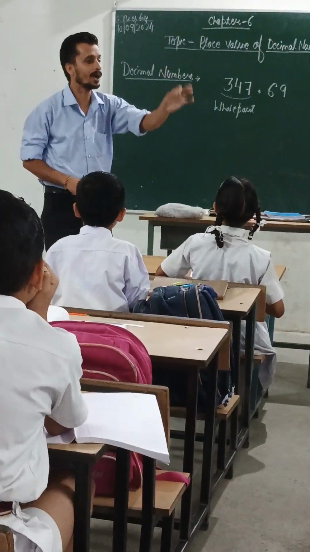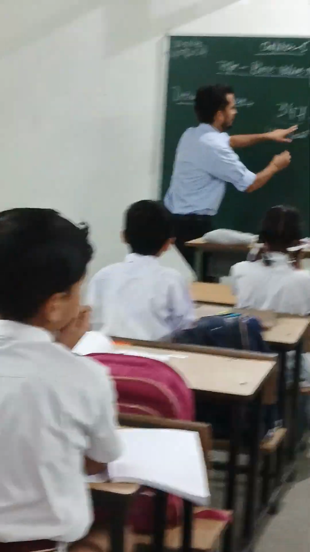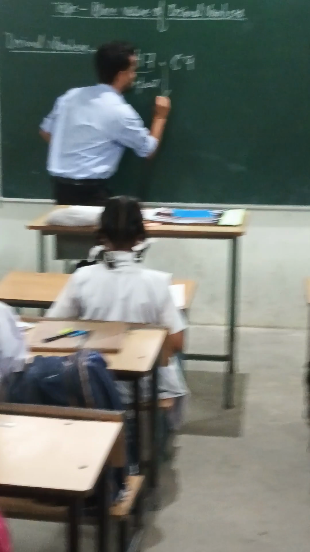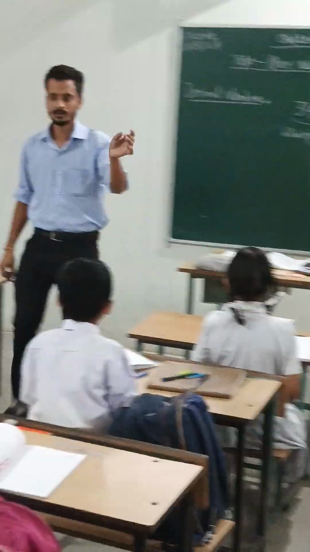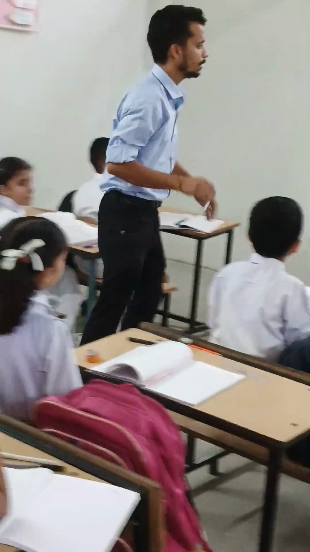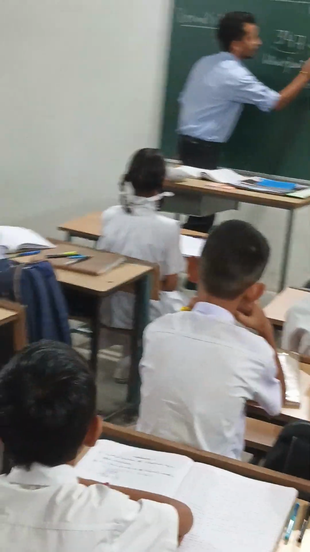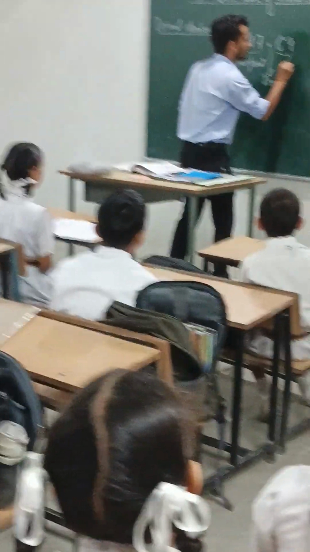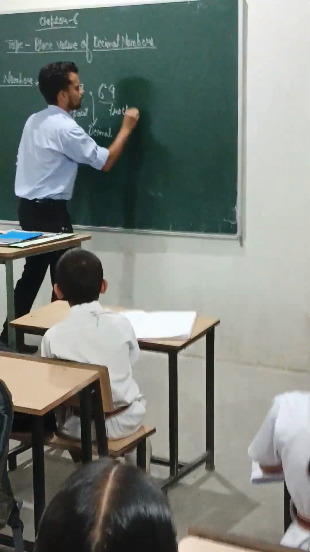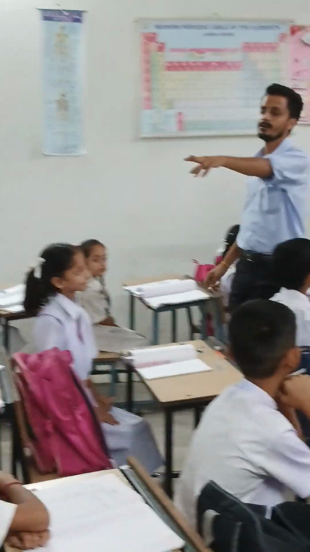A decimal is a point, and this is called the decimal. Very good. Please sit down. Now, Sukriti, please tell me. This part is called the fractional part. Very good. Again, one appreciation for Aditya Kumar and Sukriti. Well done. Now please sit down.